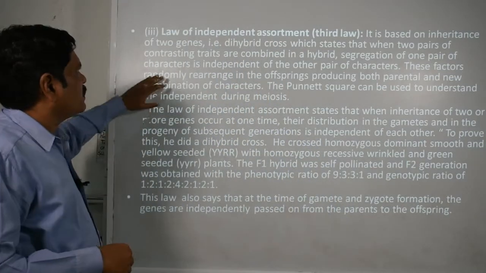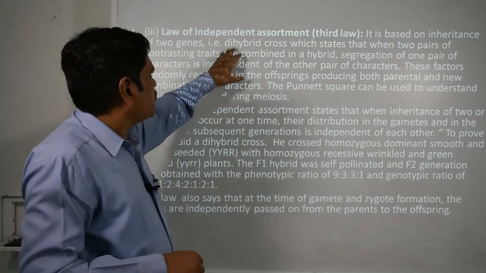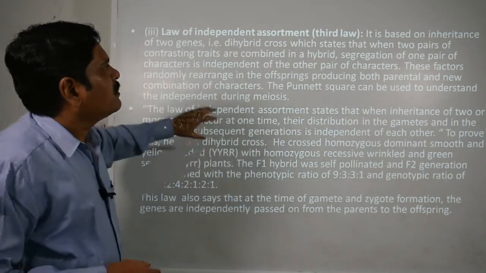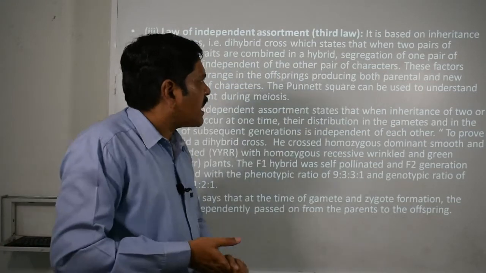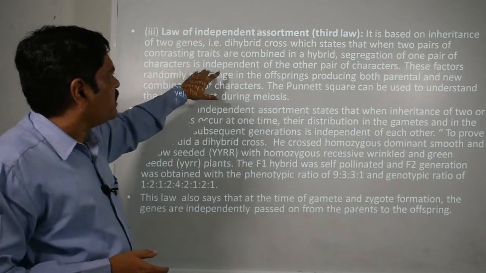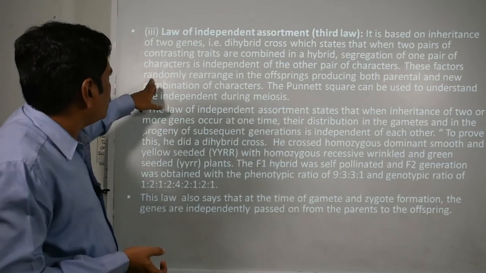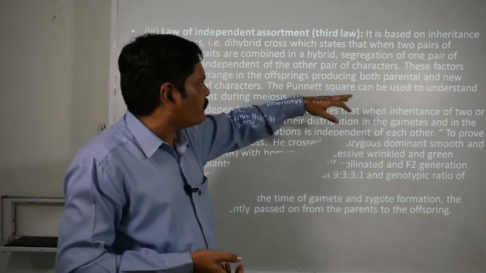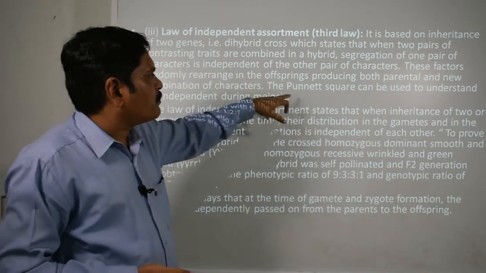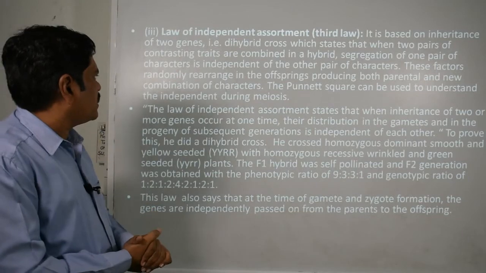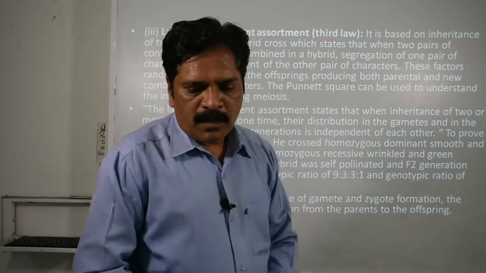In this one we can see that it is based on inheritance of two genes, that is the dihybrid cross, which states that when two pairs of contrasting traits are combined in a hybrid, segregation of one pair of characters is independent of the other pair of characters. Remember, this is the most important one. These factors randomly rearrange in the offspring, giving both parental and new combinations of characters, and the Punnett square can be used to understand the independent assortment during meiosis.